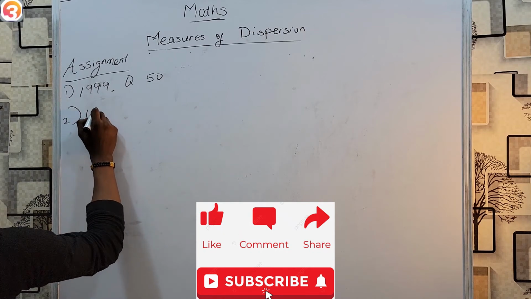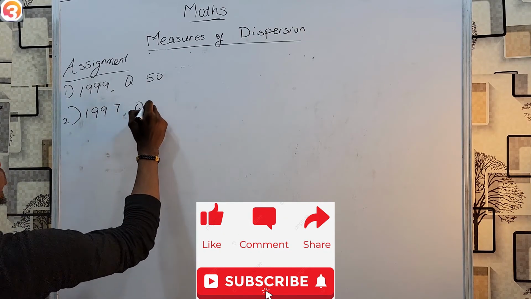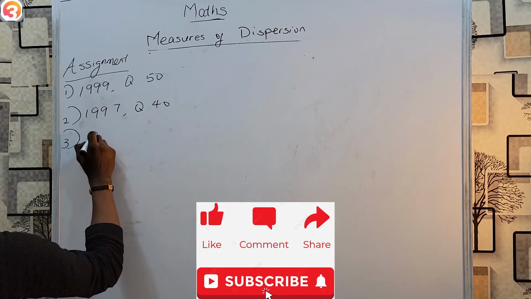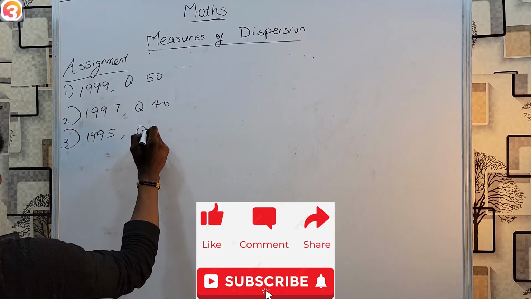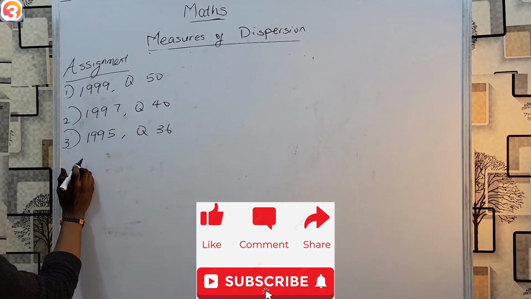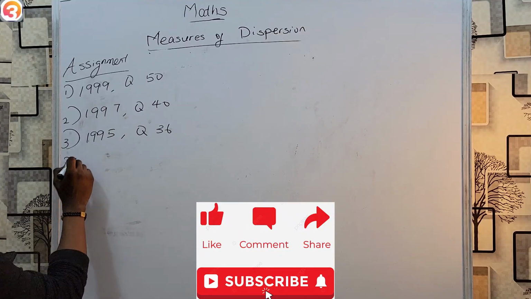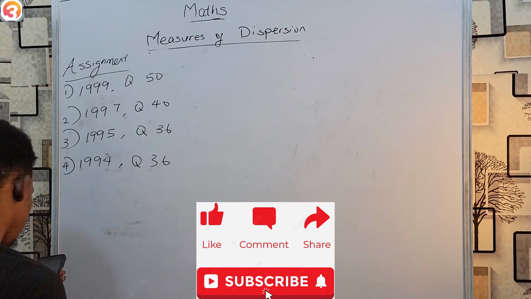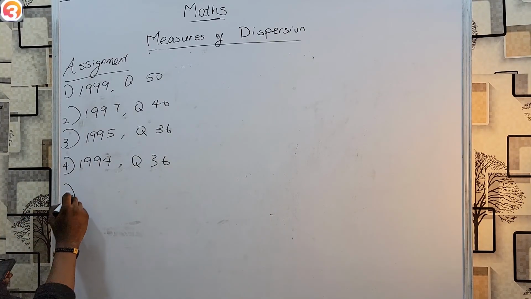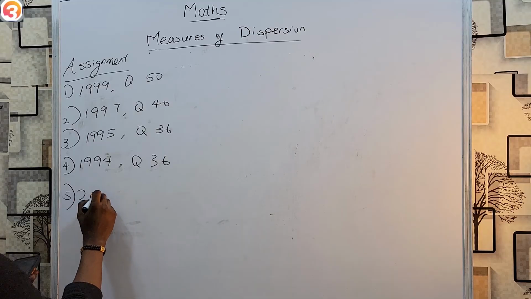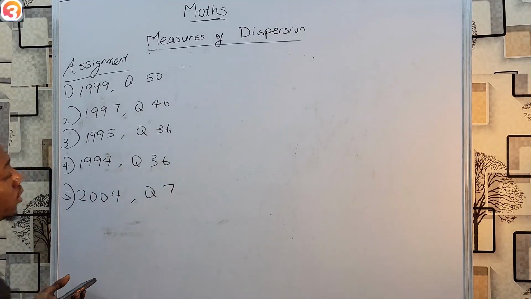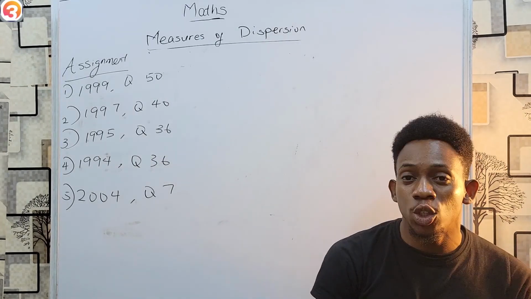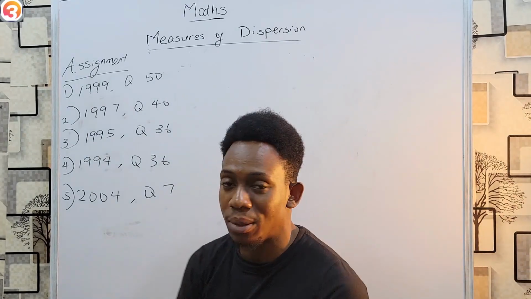And you must be aware, of course, if you have any issues with solving, please feel free to comment beneath this video and we shall ensure to reach out to you, explaining to the best of our abilities as to what you may be able to do to navigate such issues. Okay, I think we have just 5 questions. This one is 2004, question 7. So these are our questions. Please do well to solve them. Also, find more questions on your JAMB app and solve them.